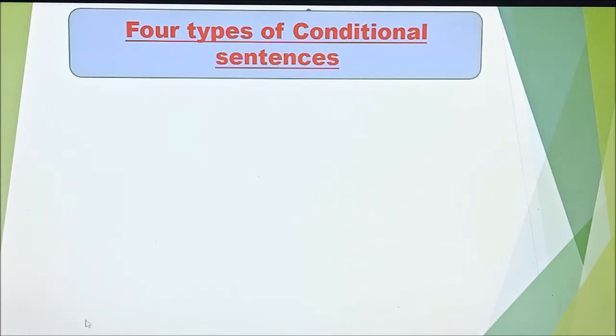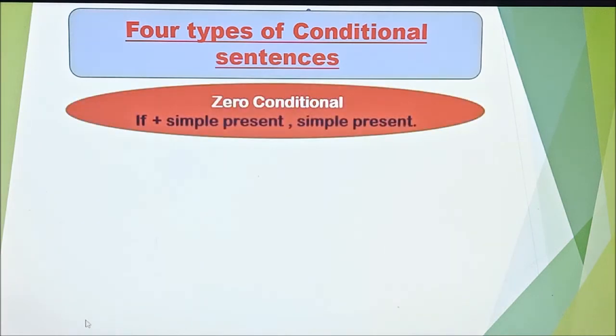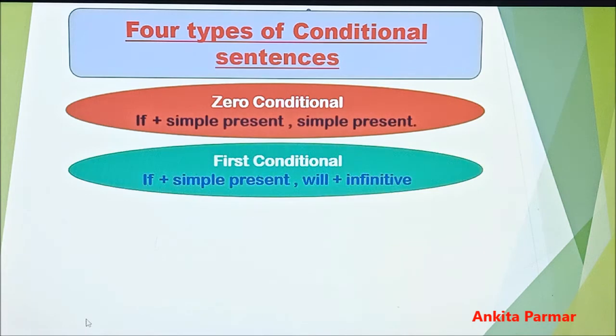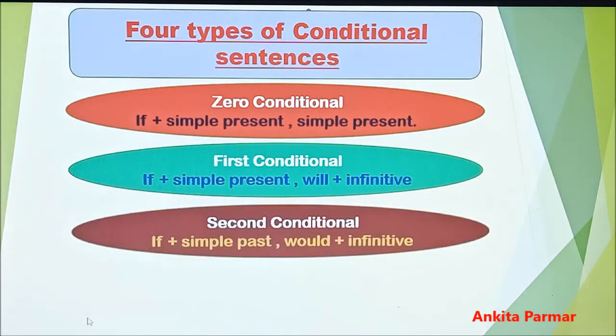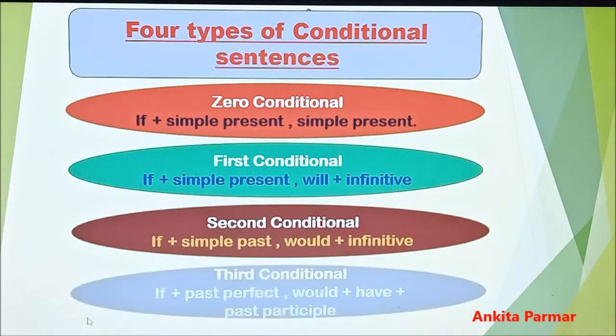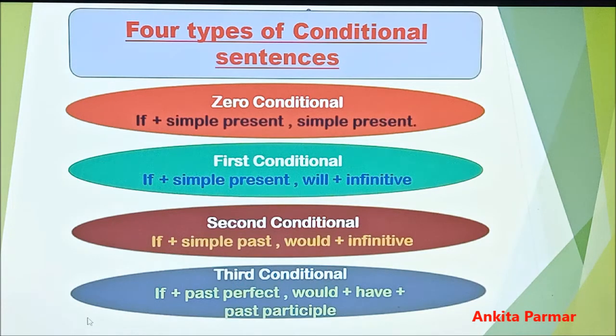There are four types of conditional sentences. First one, zero conditional. Second, first conditional. Third, second conditional. And fourth one, third conditional sentences. In this video, today we are going to learn about zero conditional and first conditional sentences.